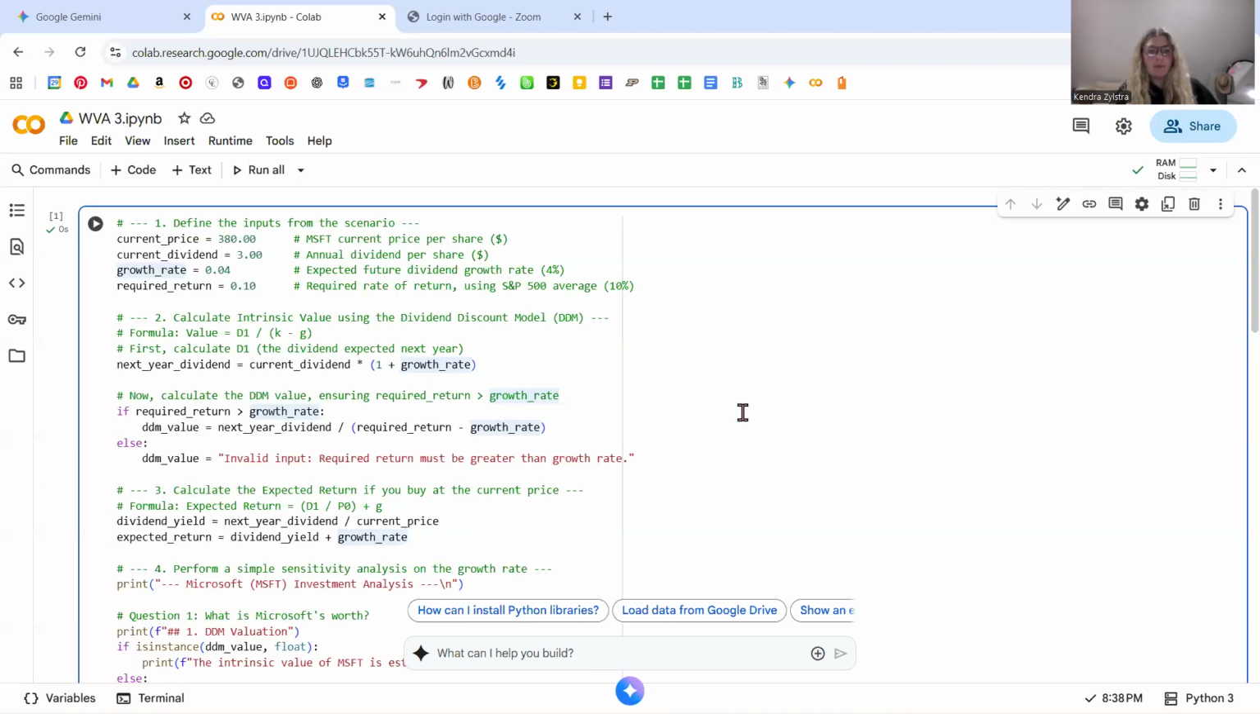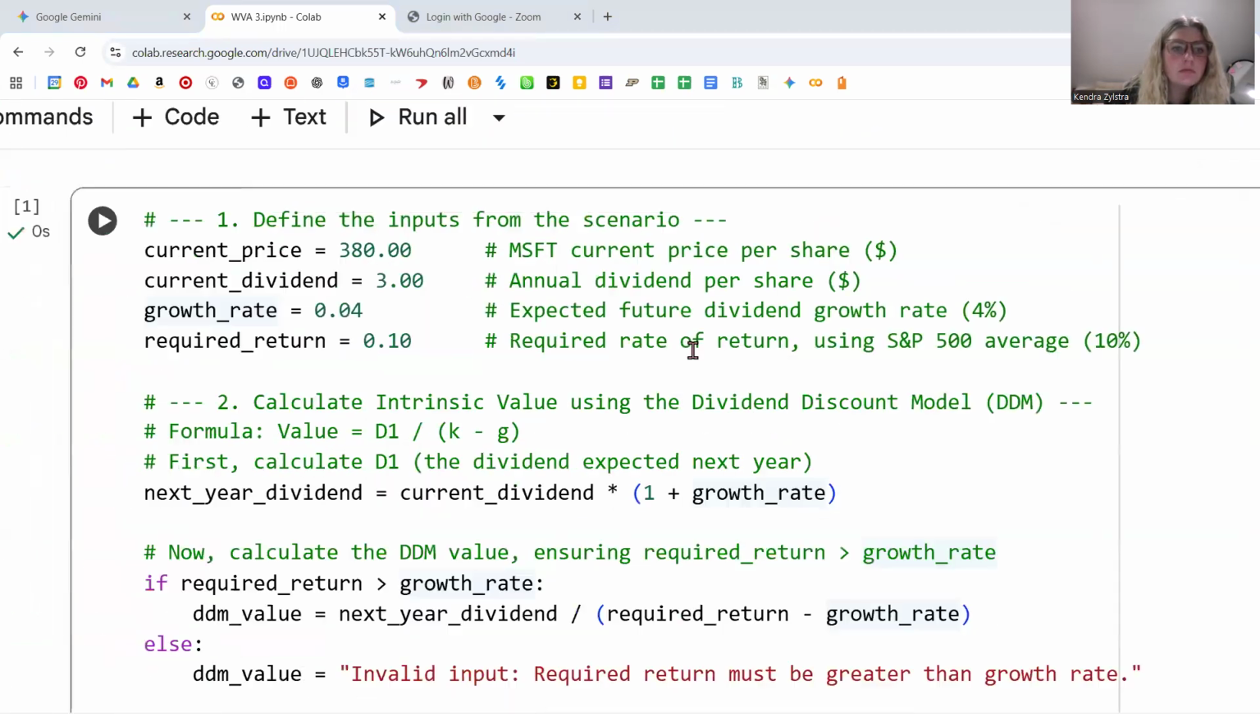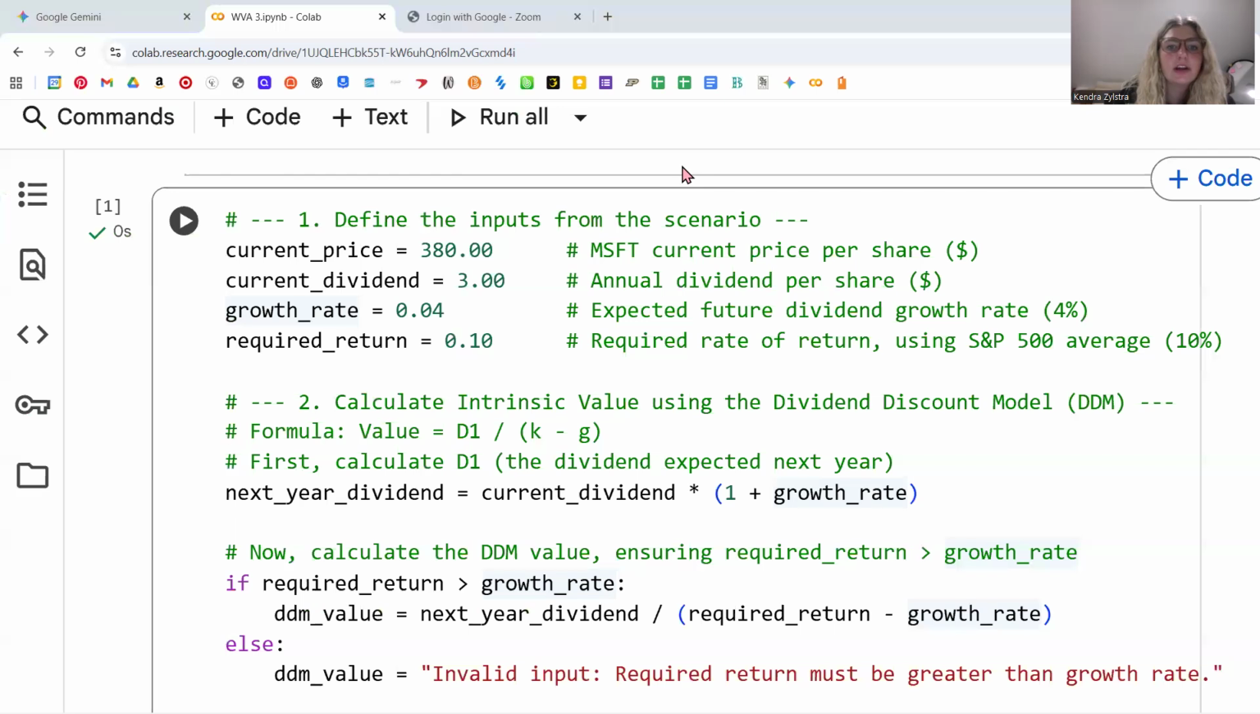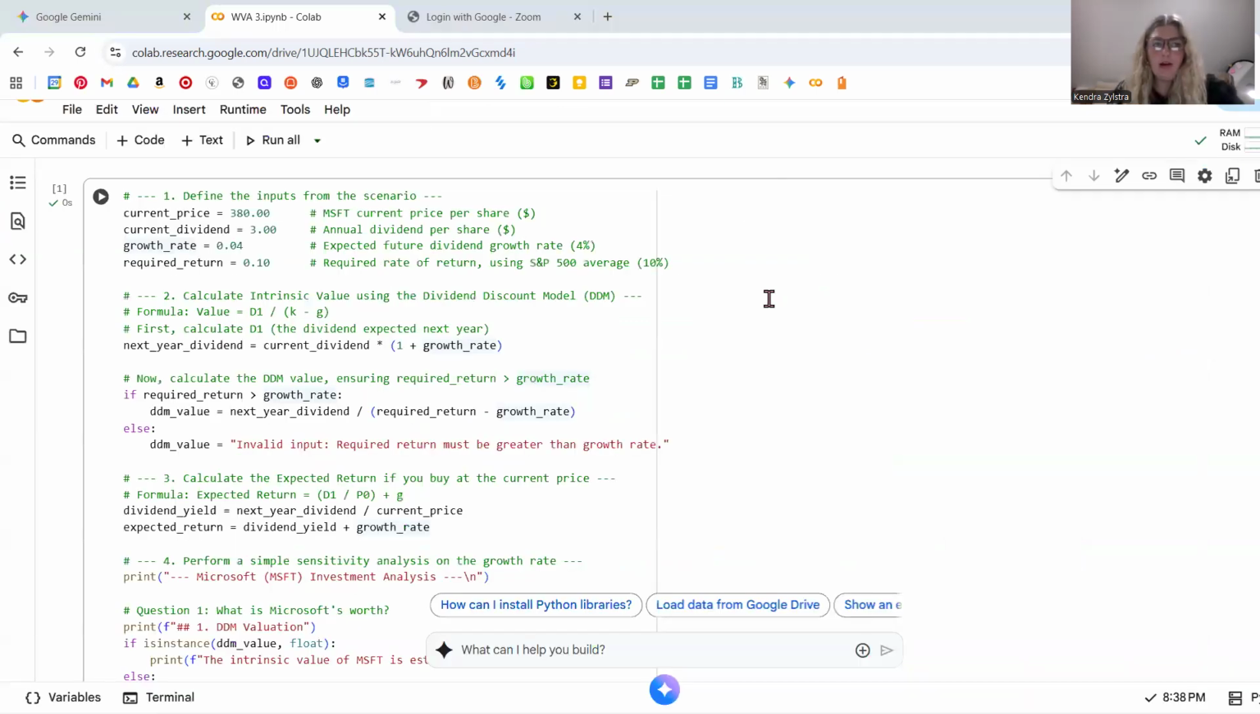We're just going to break this down piece by piece, and hopefully it'll help us make some sense of this code and what Python gave us here. So first, to define the inputs from the scenario. Just to outline some of the numbers here that we talked about towards the beginning: the current price is 380, current dividend is 3, growth rate is 0.04 because it's 4%, required return is 0.10 because it's the 10%.